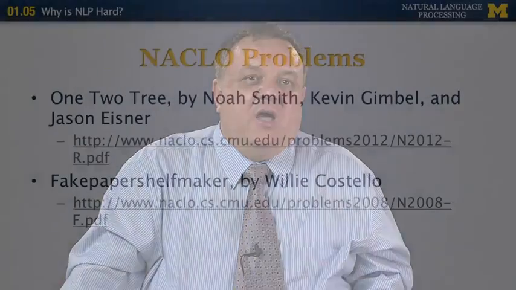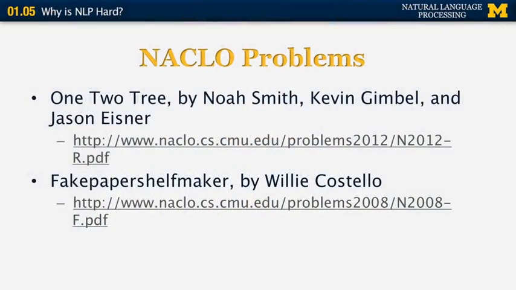Now I'm going to jump to a couple of problems from NACLO, which is the annual computational linguistics competition. You can do those problems on your own. The first problem is called 1, 2, 3, not 3, but 3, by Noah Smith, Kevin Gimbo, and Jason Eisner. It deals with counting the number of parse trees of sentences.